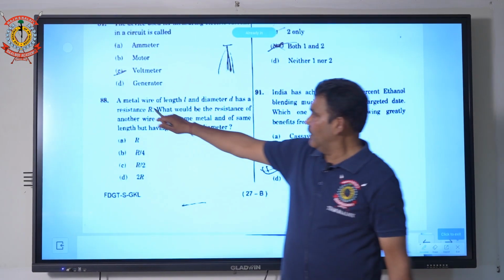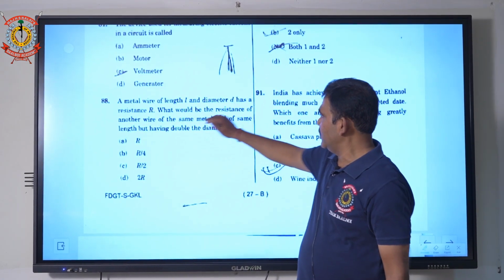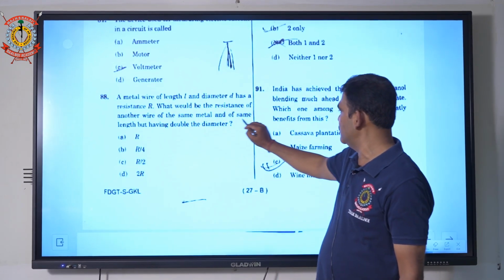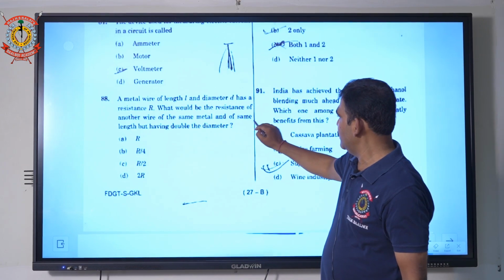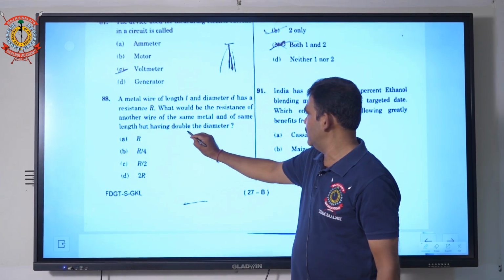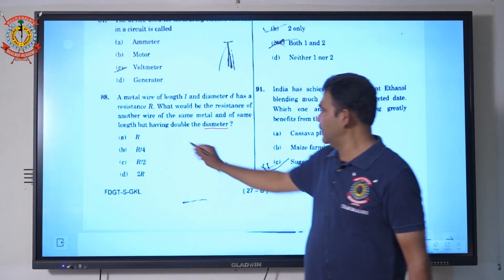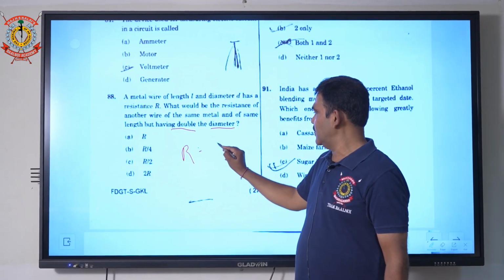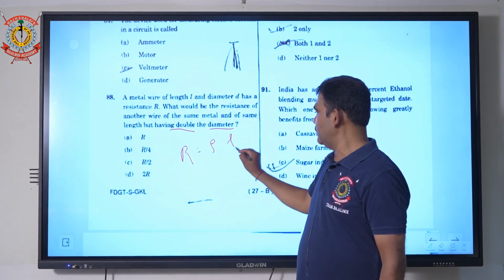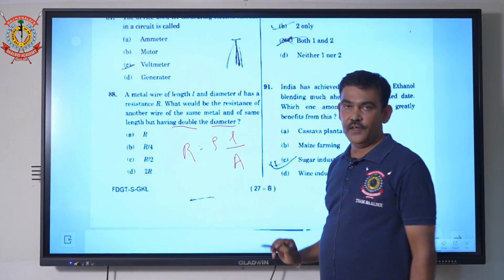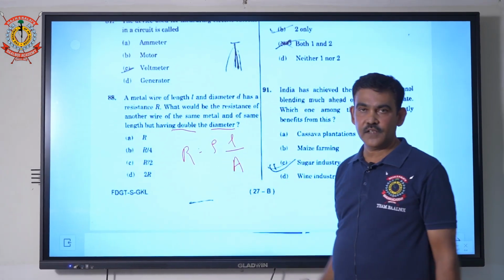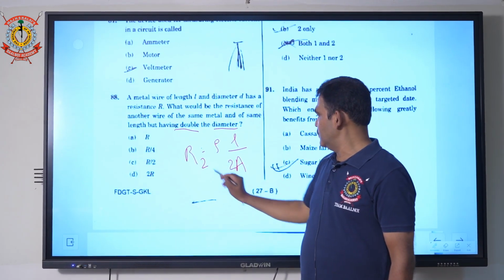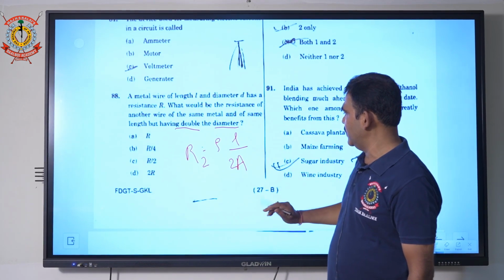In this question, a metallic wire of length L, diameter D has a resistance R. What happens to the resistance of another wire of same material, having same length and double the diameter? So diameter is doubled, so area of cross section is doubled. Formula of resistance is R is equal to rho L by A. Rho is resistivity, material is same, so resistivity is same. Length is also same. If area is doubled, diameter, here diameter is doubled.